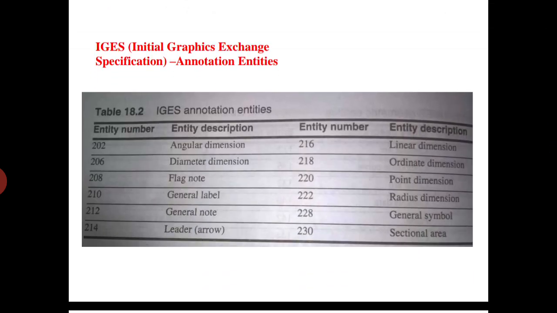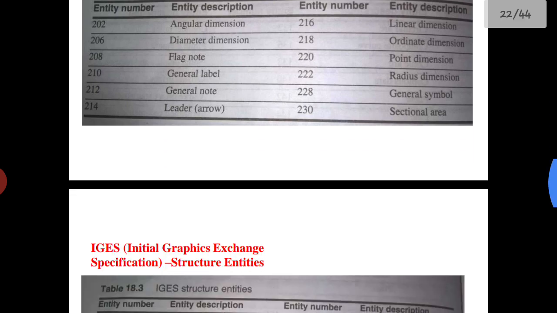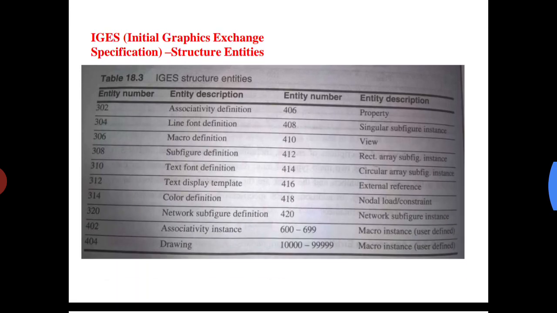These are some entities of IGES. First one is angular dimension. These basic dimensions can be converted into the IGES method: angular dimension, diameter dimension, flag note, general label, general note, leader, arrows, accessibility definition, line font definition, macro definition.